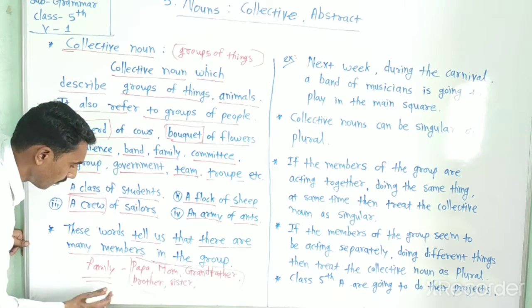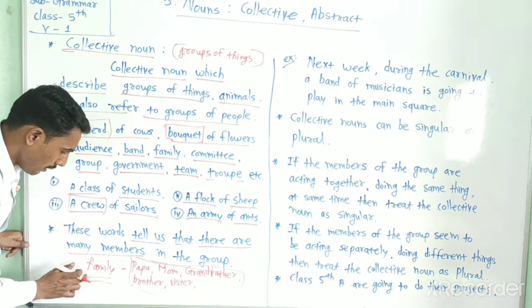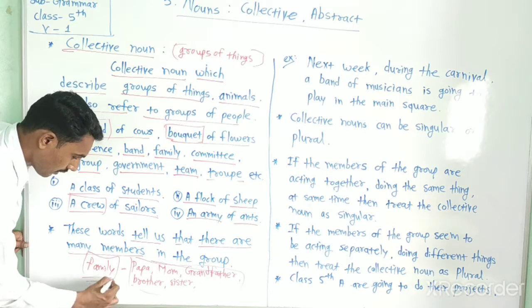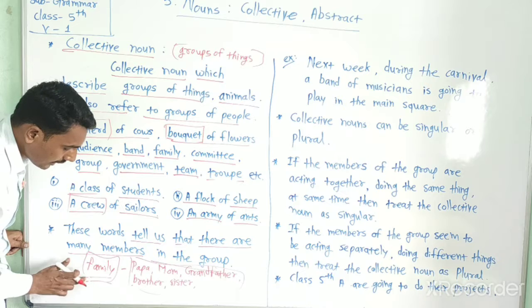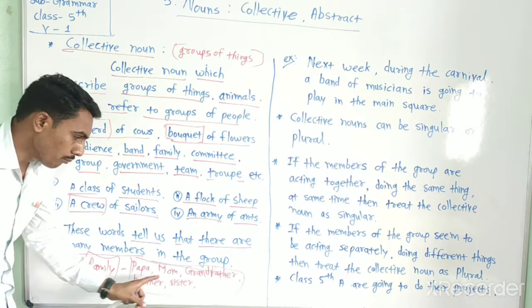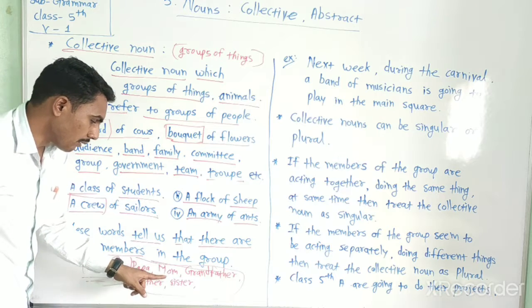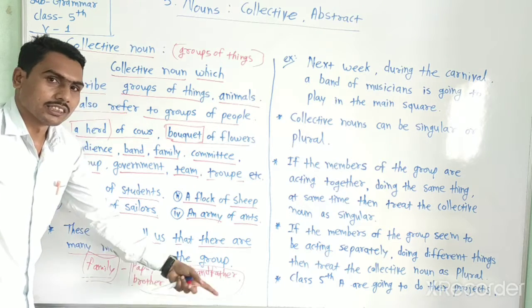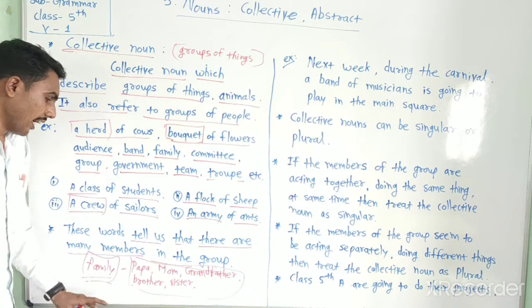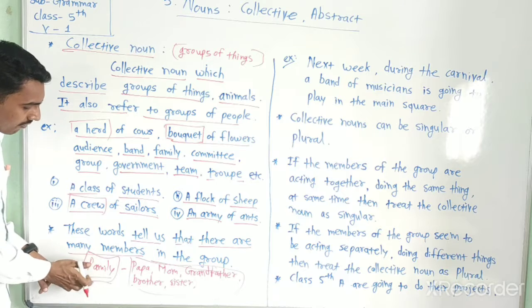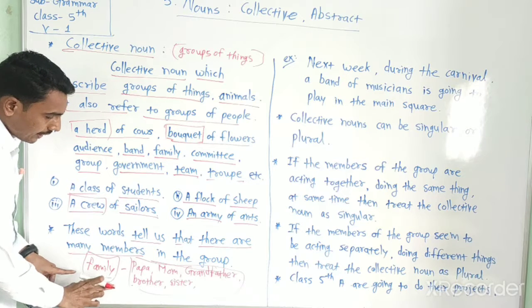Remember, in one word, that is family. Many members in the group, in one word, family. It is a collective noun. Like this, you can easily understand what is meant by family.